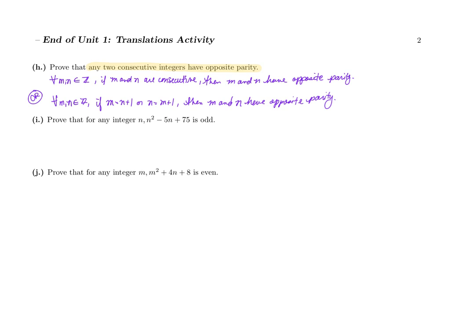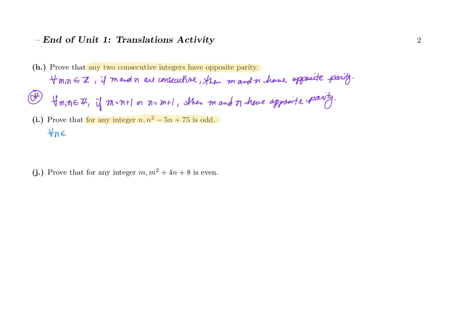How about, let's see here, for any integer n, n squared minus 5n plus 75 is odd. So here, because we're talking about n being an integer, if we started off with n being an integer, then we would say if n is an integer, then n squared minus 5n plus 75 is odd.